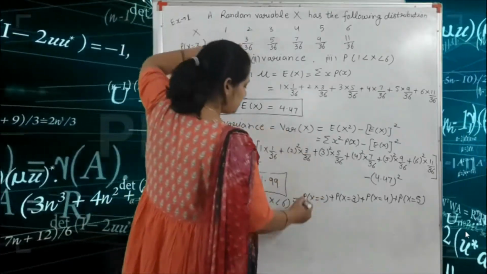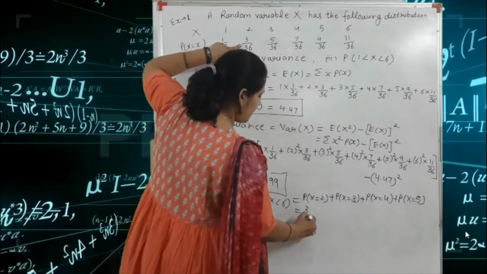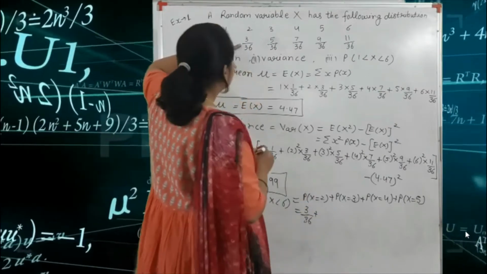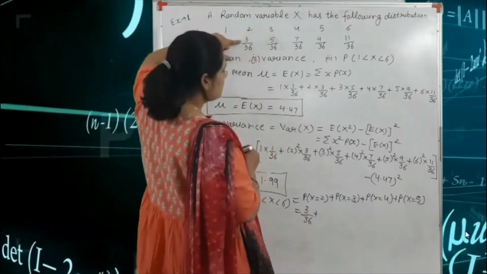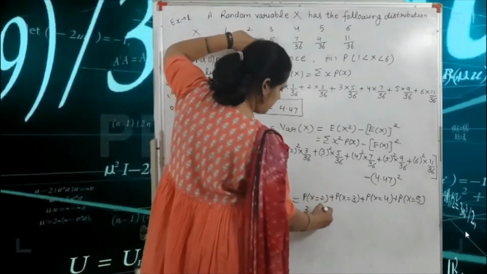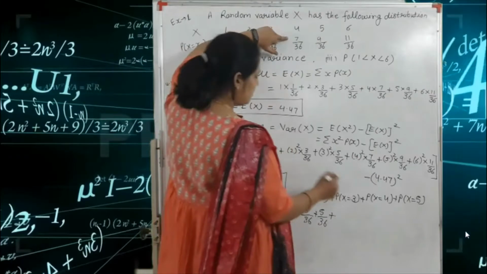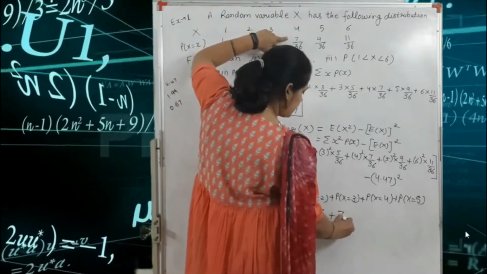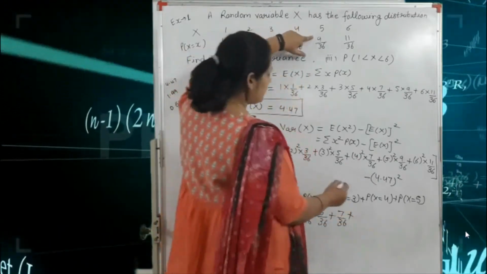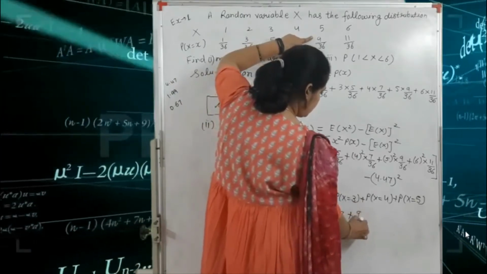So X equal to 2 is 3 by 36, plus X equal to 3 is 5 by 36, plus X equal to 4 is 7 by 36, and X equal to 5 is 9 by 36.